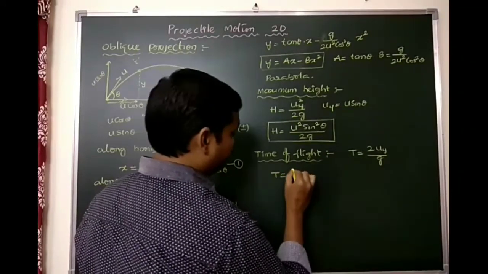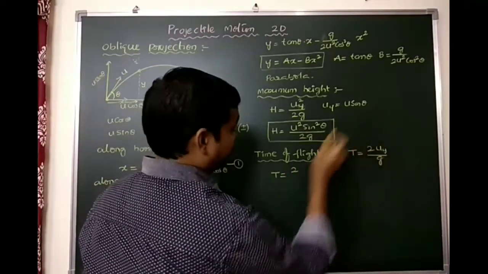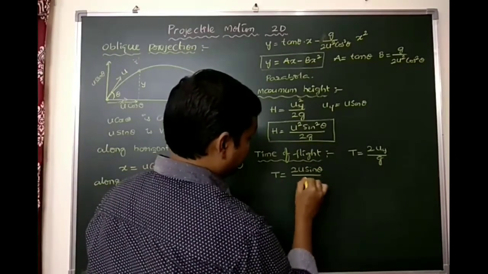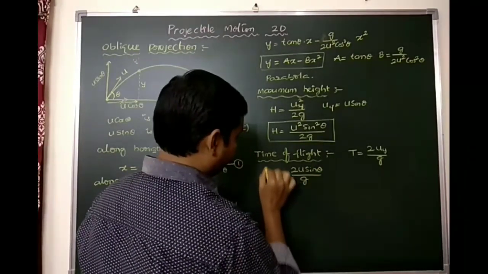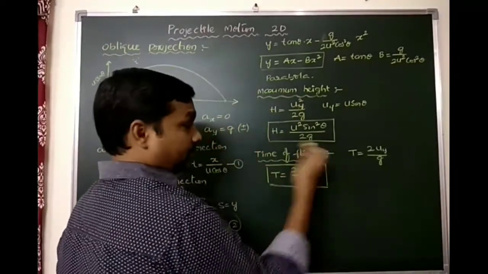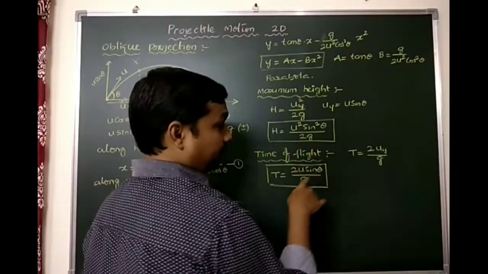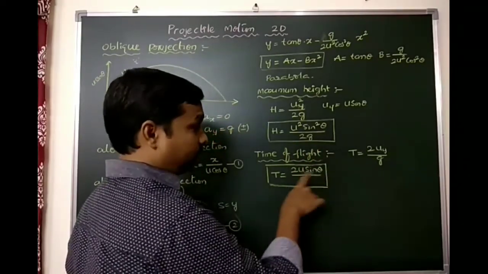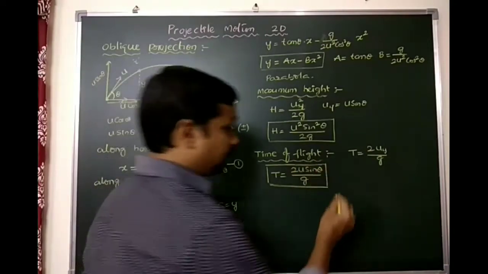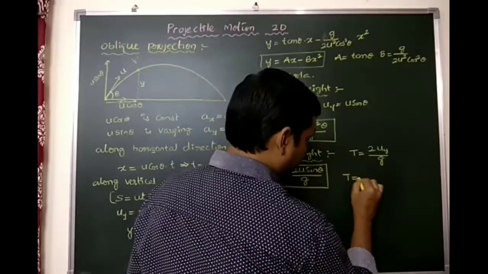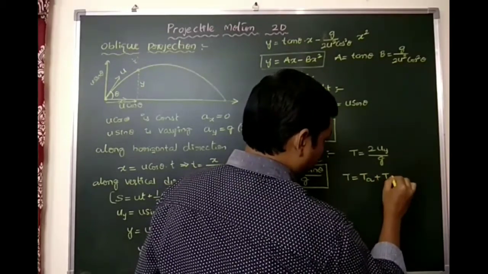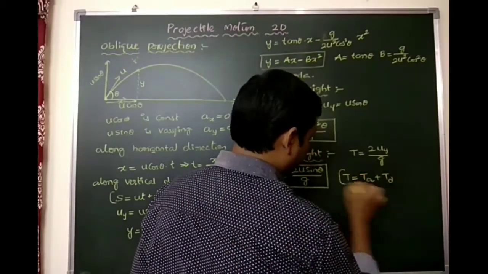T equals, uy value again being u sin theta, 2u sin theta by g. Time of ascent becomes u sin theta by g. Time of descent becomes u sin theta by g. So time of flight is equal to time of ascent plus time of descent.